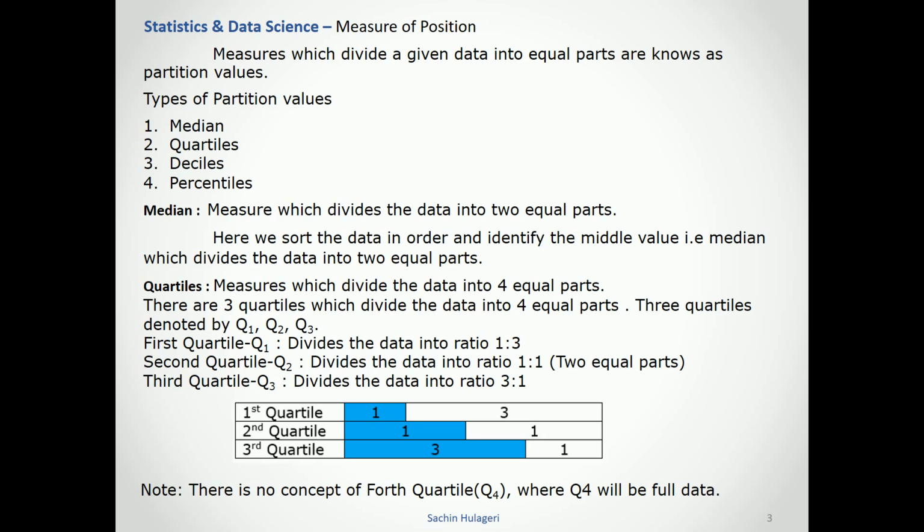The third quartile is denoted by Q3 and divides the data into the ratio 3:1, meaning 75% and 25% of the data, which can be represented diagrammatically like this. And we need to remember that there is no concept of a fourth quartile, as the fourth quartile itself is 100% of the data. There is no such concept called the fourth quartile.